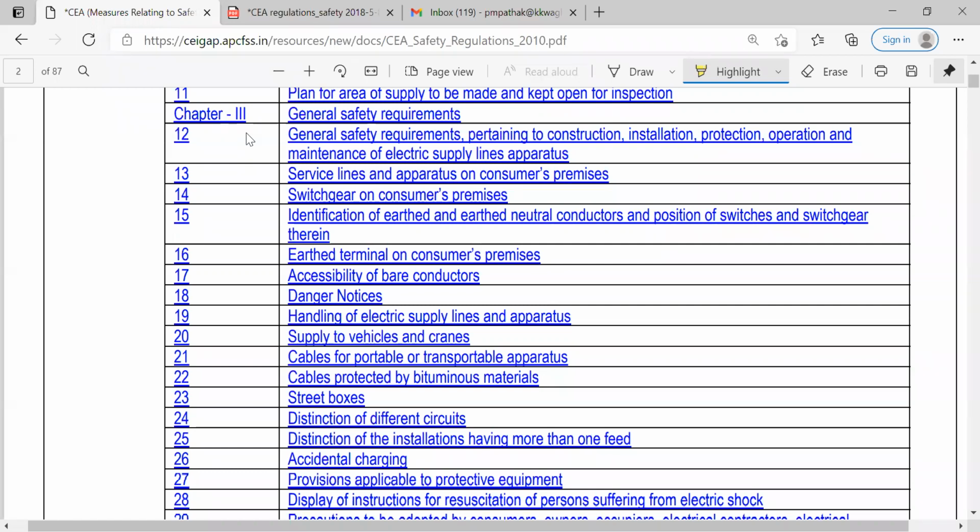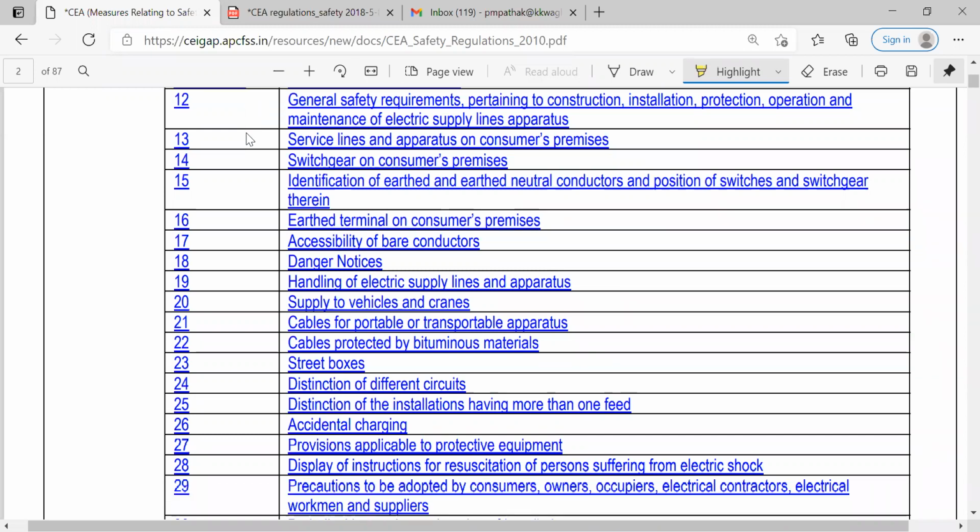So all these general safety requirements are related to these activities, which are given in rule number 12. Then service lines and apparatus on consumers' premises. So it is from the consumers' premises point of view now. So all these service lines and apparatus, what exactly their technical specifications are, what the requirements are, what the distance between these various lines is, what the height of that line is, what apparatus are to be used, all these things are given under this rule 13.